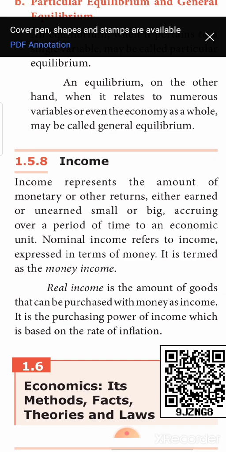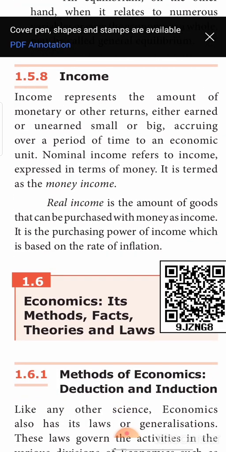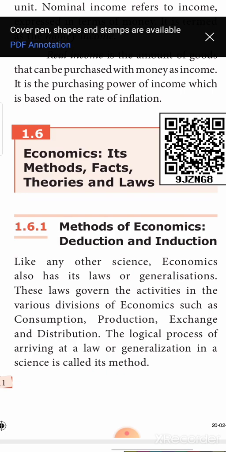Okay, your purchasing power has fallen because the price has increased. The amount of goods and services you are able to buy with your money income is called real income. So, real income is dependent on what? Real income is based on your purchasing power. Purchasing power is based on what? The price of commodity. Now, price of commodity we normally relate to the rate of inflation. That is all. I think you might have understood, children.